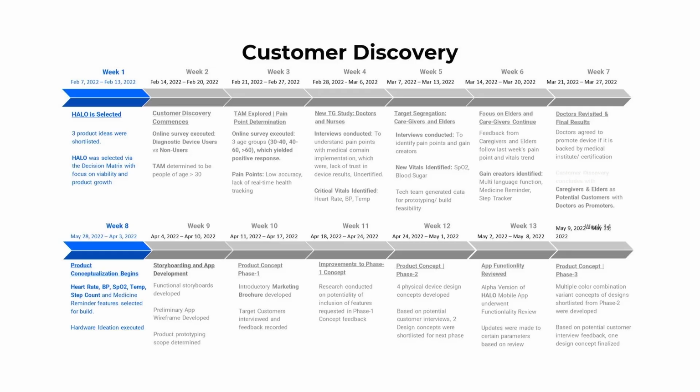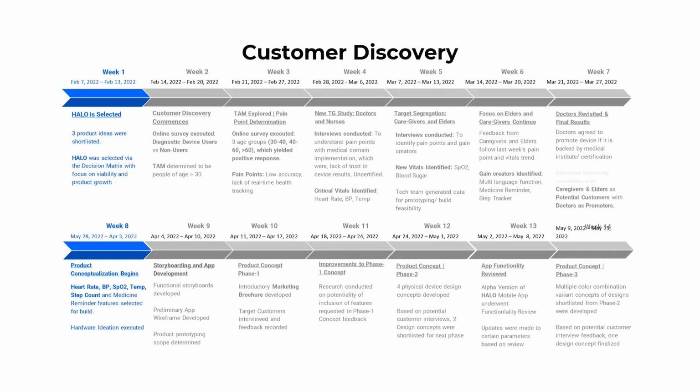Then they built a storyboard and app development platform. They needed an app for this, which basically had a preliminary app wireframe. And they did their product concept phase one. Basically, an introductory marketing brochure was developed, and they shared and discussed their app with certain target customers to get some feedback. Then some research was conducted on the potentiality of inclusion of features which were requested in phase one, and basically 4 physical device design concepts were developed and showcased to the customers, right?